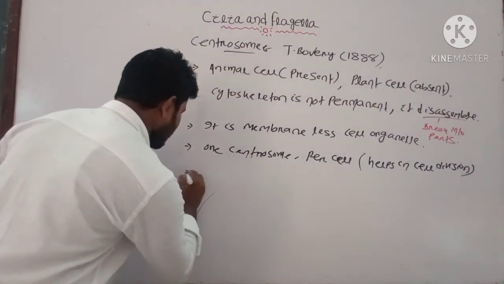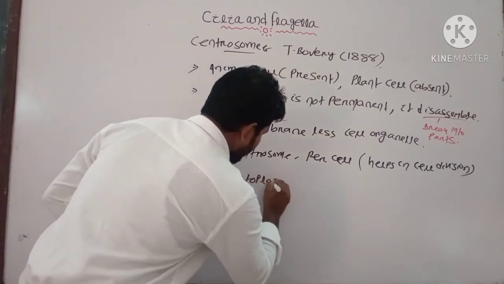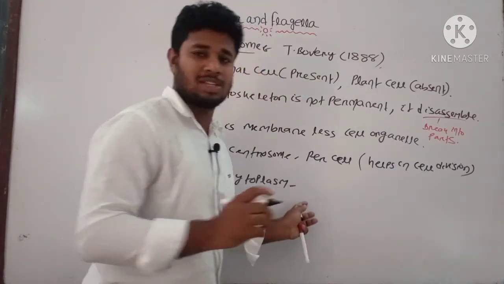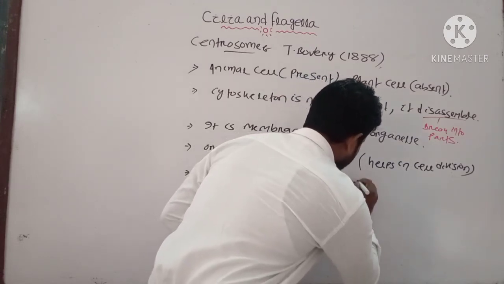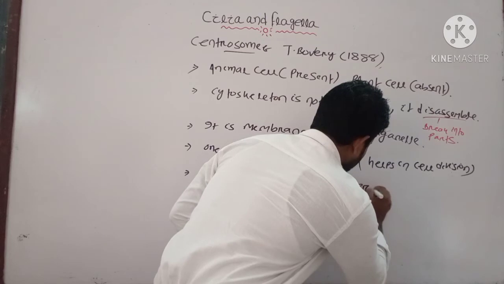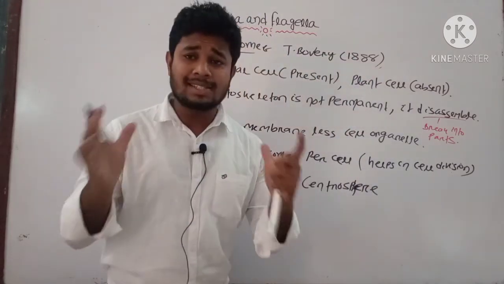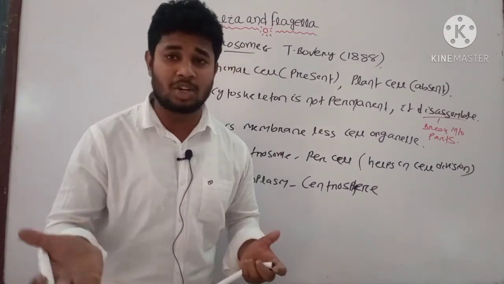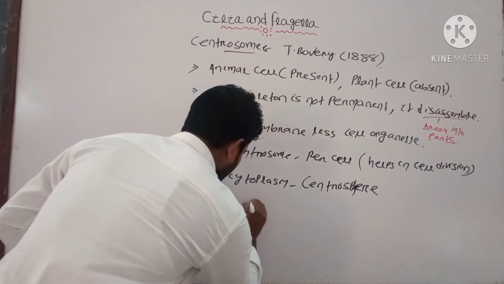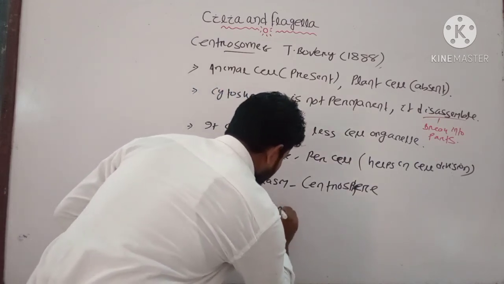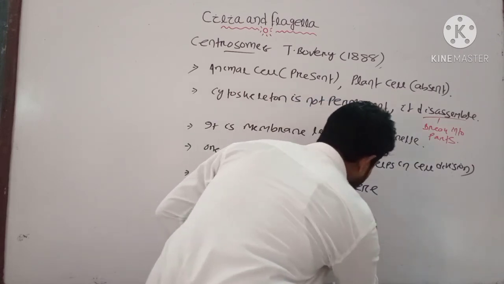Then next, the cytoplasm of the centrosome is known as your centrosphere. Each centrosome has two rod-like centrioles.